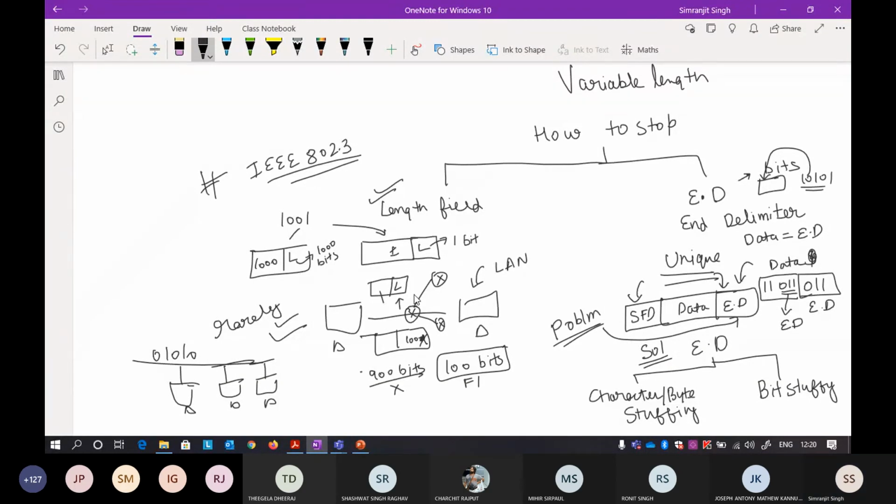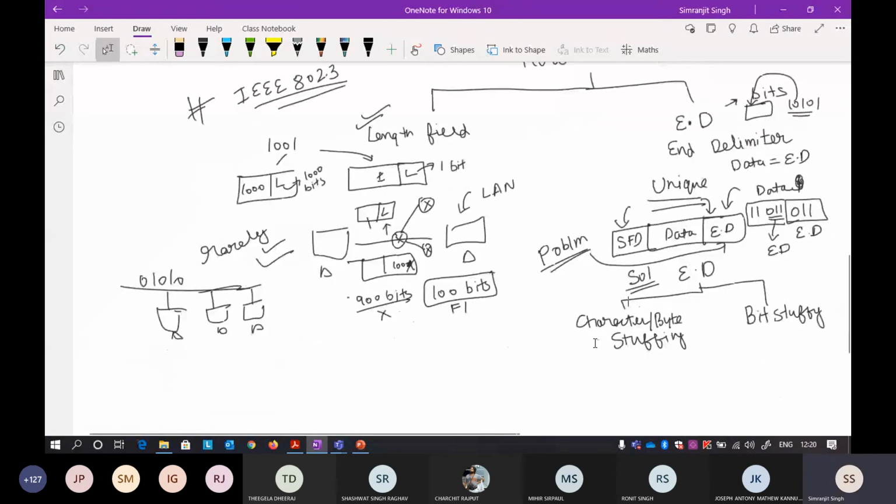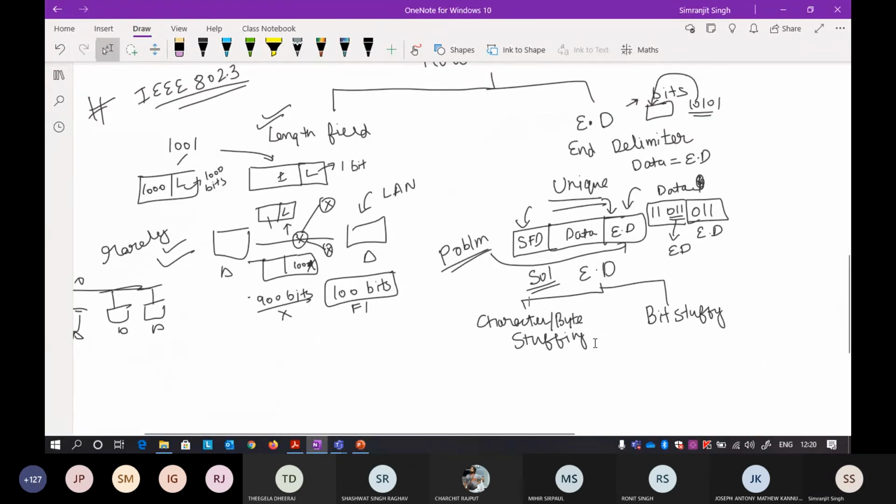So will it be okay, or will I be reading the frame delimiter of the next packet? Will it mix up? I am reading the data part as the frame delimiter part because I have missed the previous packet.